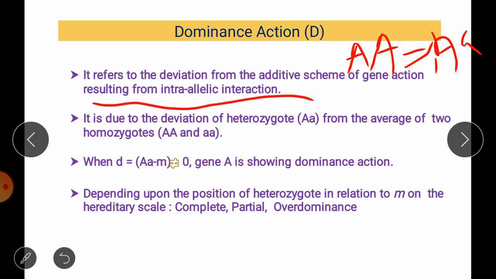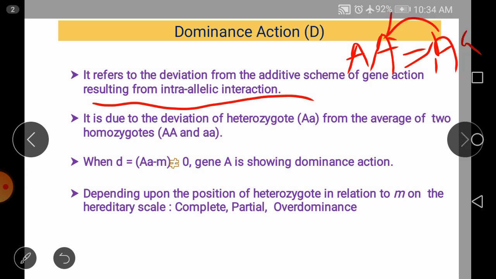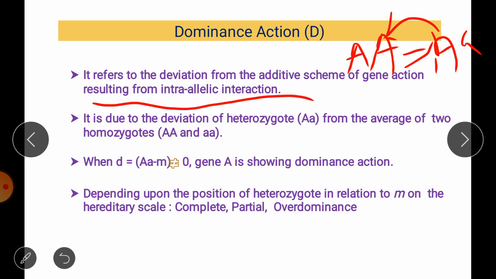So in this case the heterozygote shows a phenotype similar to its homozygous dominant parent when we have complete dominance, or sometimes the heterozygote resembles one parent more than the other. So the breeder cannot distinguish here between heterozygous and homozygous individuals because they give us the same phenotype. But when they are passed on to the next generation, the homozygotes will breed true, whereas heterozygotes show segregation.